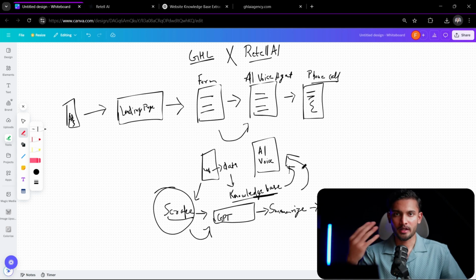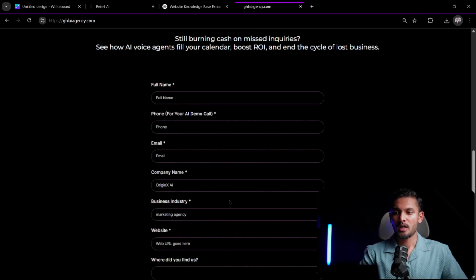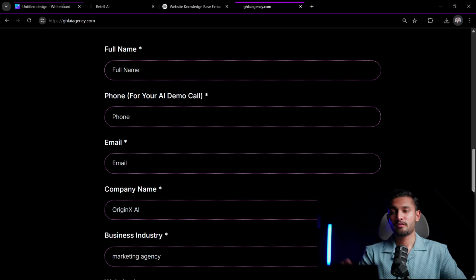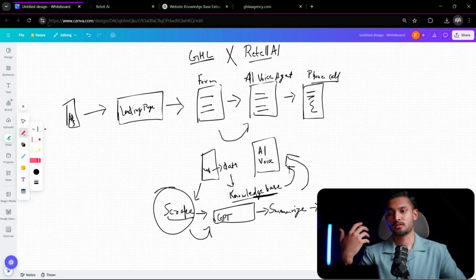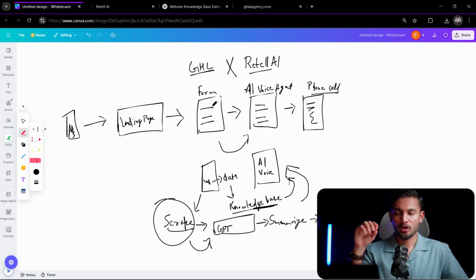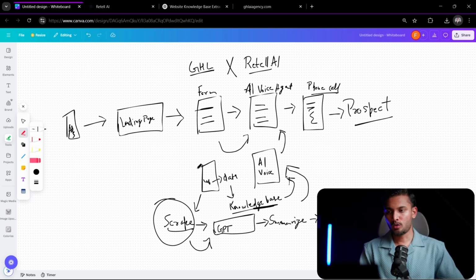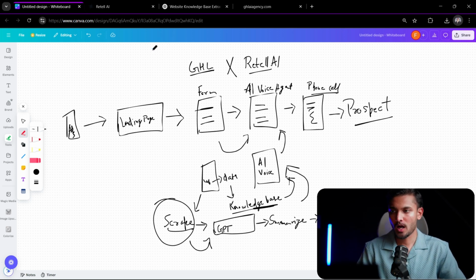So given they have correct information on their website, and I'm very sure that if they are giving their website here, then definitely their website will be pretty legit. If not, then they will have a bad experience, and it's nothing on me or the AI voice agent. Now we will feed this data in, and we will also feed the other form details, so name, phone number, and all that data, into the AI voice agent as well. And together with all these things, the AI voice agent will make a phone call to the prospect, and then the prospect will talk to it, and it will have a very good experience, hopefully, inshallah. So this is our goal. Now I'm going to show you how we're going to achieve it.